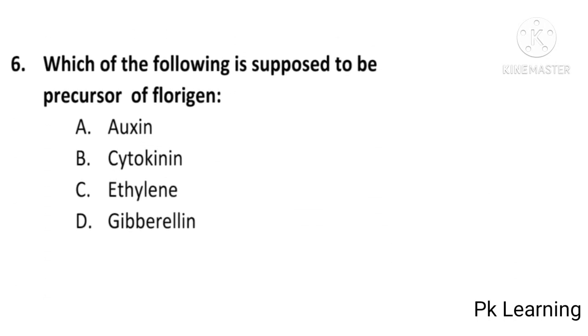Which of the following is supposed to be the precursor of florigen? Auxin, cytokinin, ethylene, or gibberellin? And the answer is D, gibberellin. The hormone which is supposed to be the precursor of florigen is gibberellin. D is the correct option. And next question is